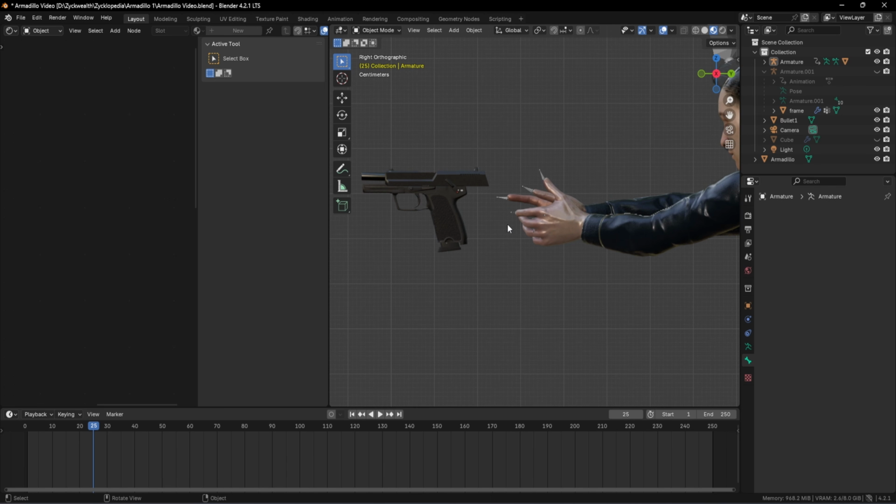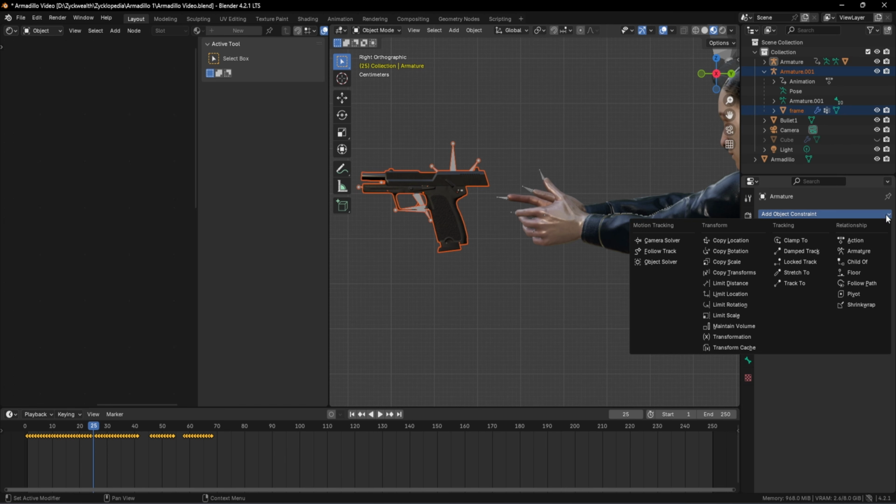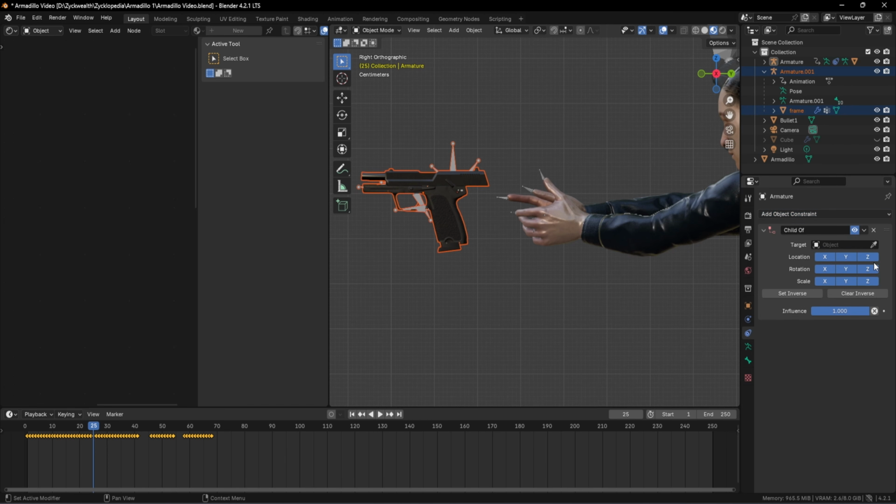For that, we have to go towards the outliner window and uncheck this eye option. Right now, we can see the gun as well as the bones which are controlling it. Now we can freely select our gun like this. Then we have to go towards this tab, which is this constraints tab. Then over here, we can select this child of constraint. Over here, there is an option to select the target.